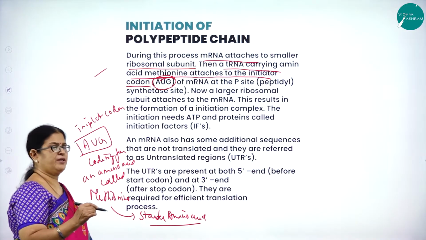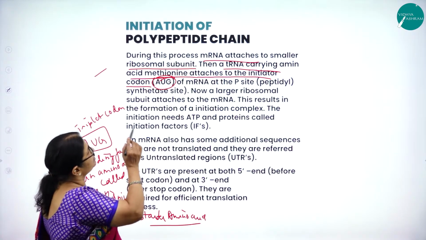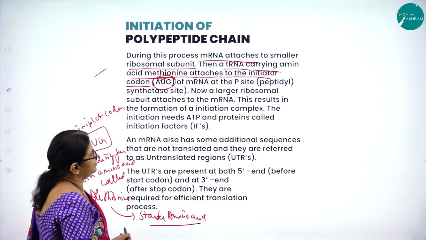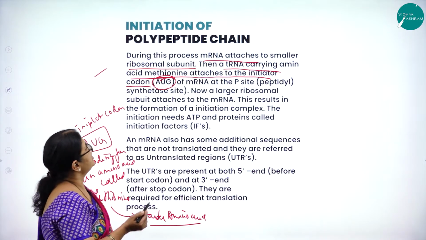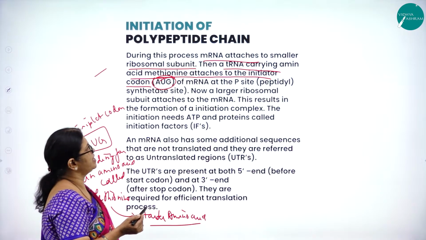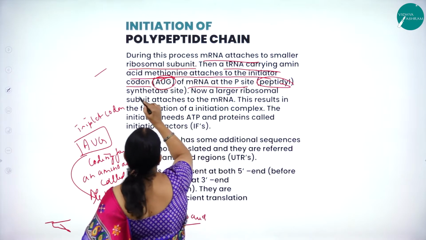So any protein molecule begins with this, which is nothing but methionine. During this process, mRNA attaches to the smaller ribosomal subunit, then a tRNA carrying an amino acid methionine attaches to the initiator codon AUG of mRNA at the P site. P site is called the peptidyl synthetase site.